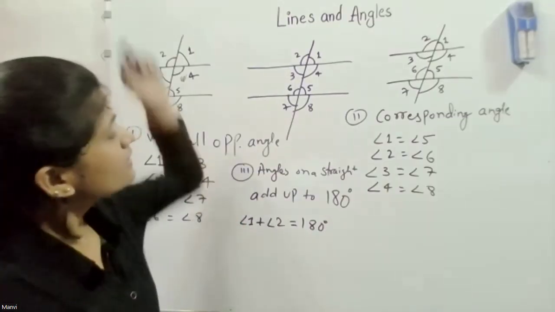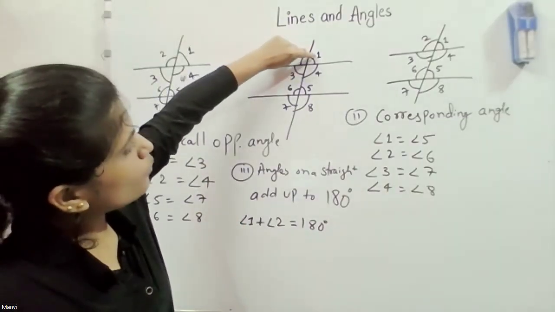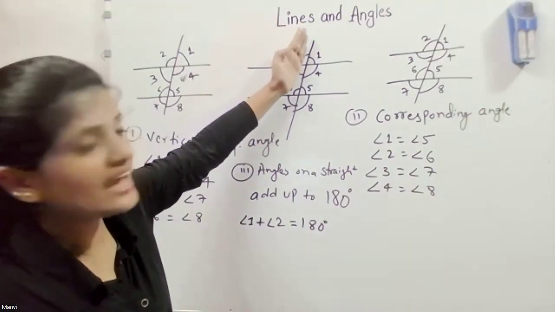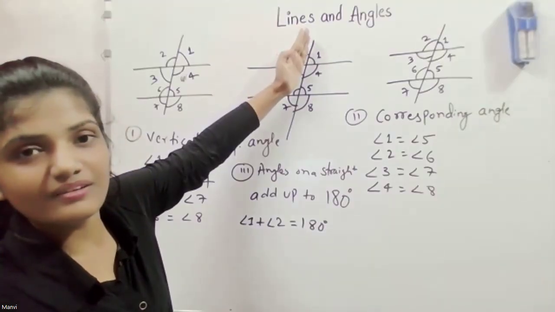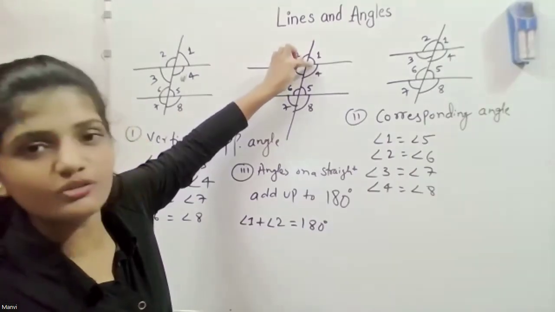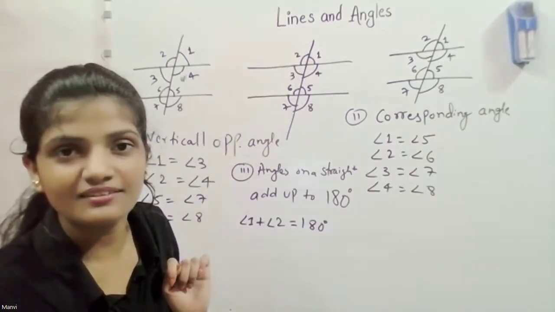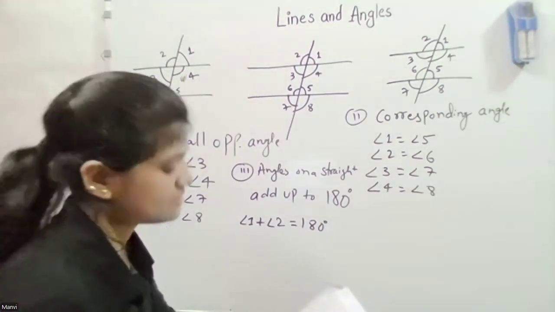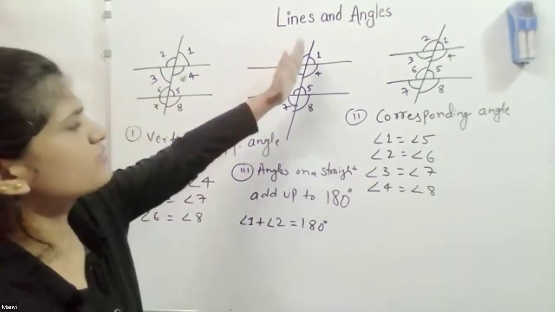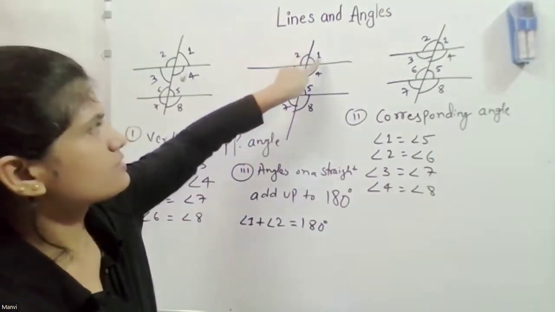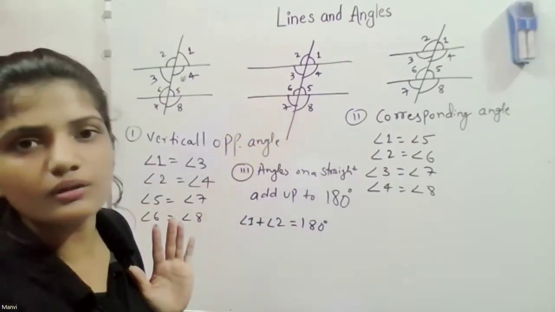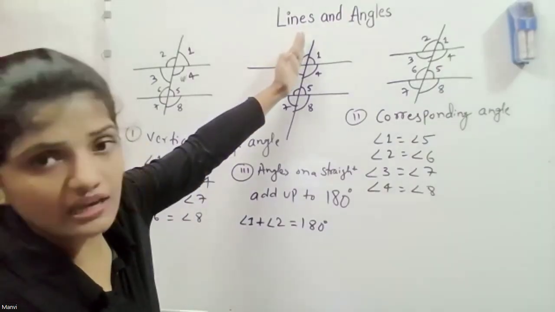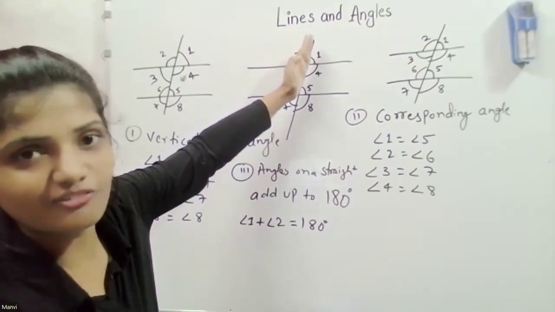Kavya, is angle 1 and angle 4 also 180? Yes, this is also a straight line, so if we add these two, that also equals 180. But don't get confused. We never ask it this way. Just remember 1, 2, 3, 4, 5, 6, 7, 8 add up to 180. But this is also a straight line, so 1 plus 4 also equals 180.